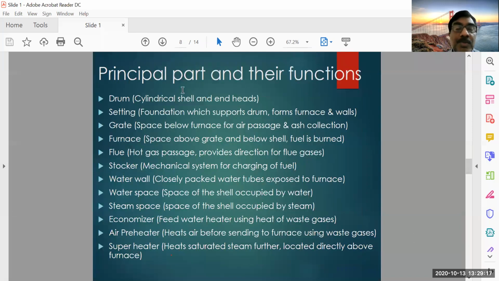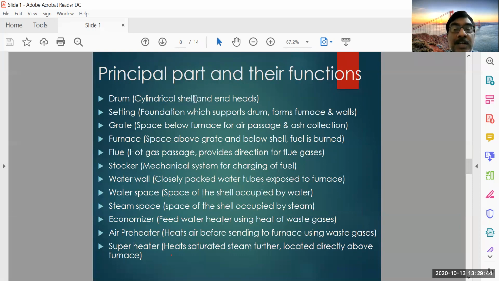So these are the principal components, the parts of the boiler, and their functions. I have given just a one line explanation. If you want more details, you can go through that book and study the different features of each thing. But this is the fundamental function of each part.